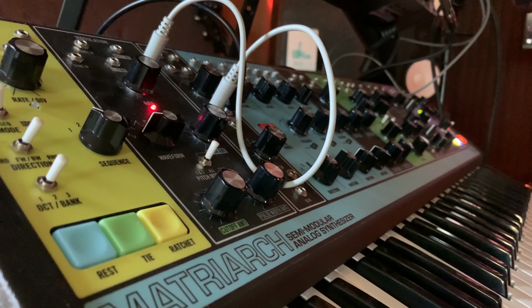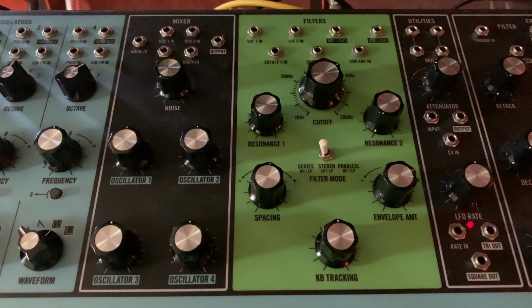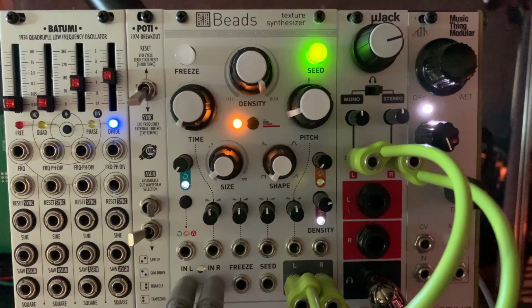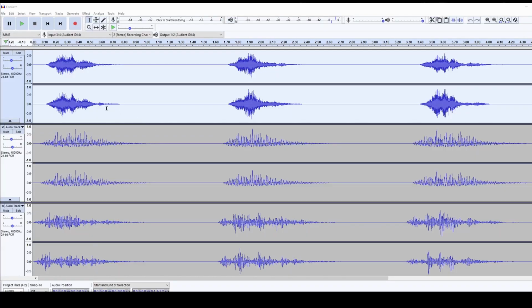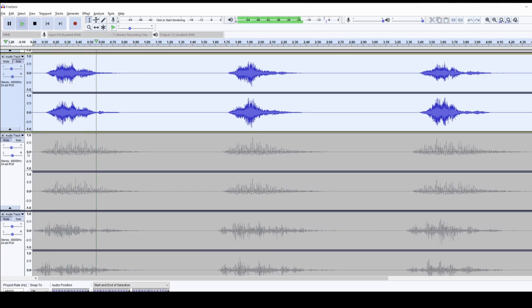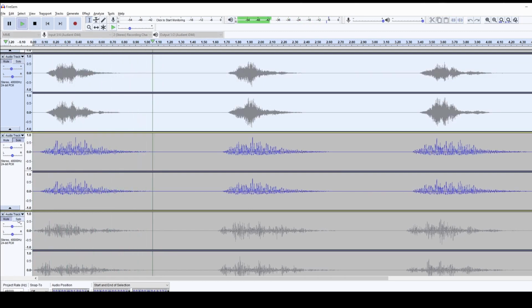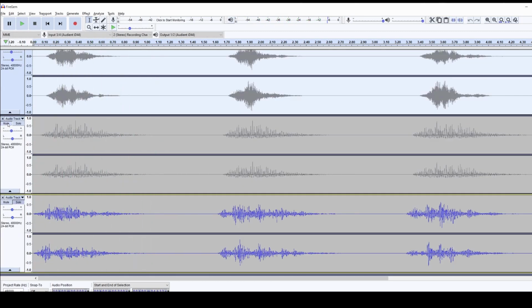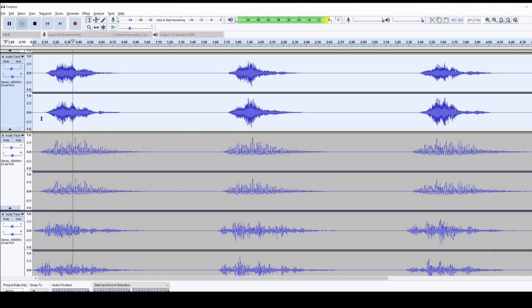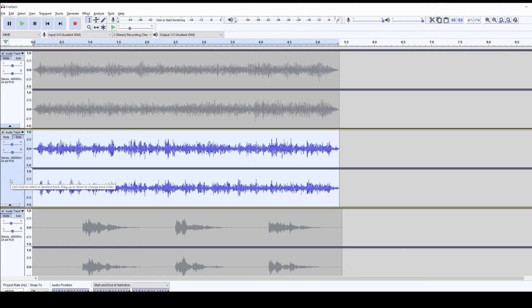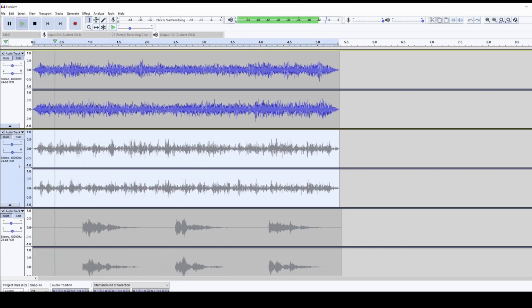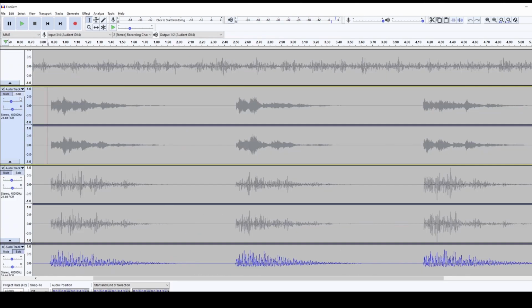recreate it. The sounds were made primarily using oscillators and filters from the Matriarch and passing them through Beads before recording into Audacity. Here's an example of the fireball spell with different layers for casting, the fireball's flight, and the fireball's impact.